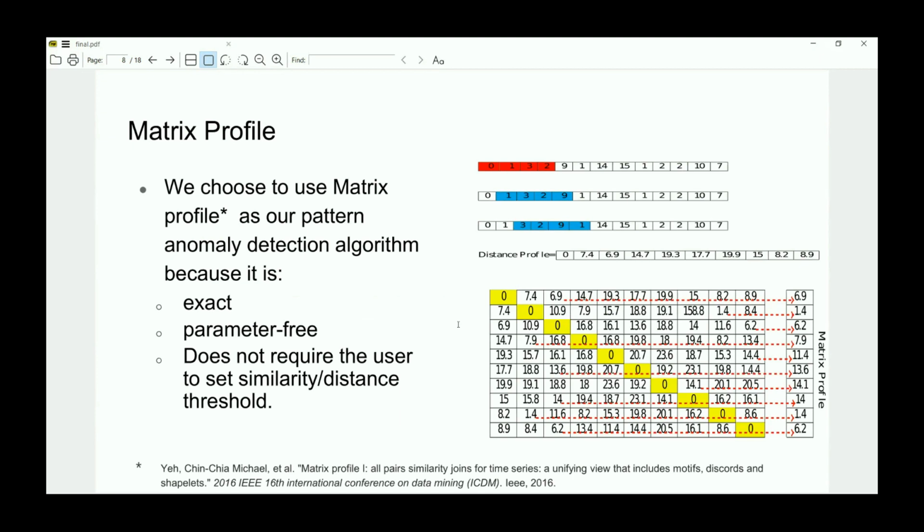To detect the discord, we chose to use matrix profile. It's a state-of-the-art algorithm. We chose it because of three main characteristics. It's exact, so it gives the optimal solution every time it runs. It's parameter-free: it doesn't need a parameter to tune the performance of the algorithm. It does not require the user to set a similarity or distance threshold, which is normally what is used to detect anomalies, so the result will not change depending on such a threshold.